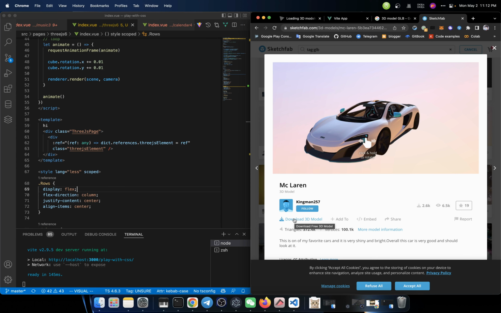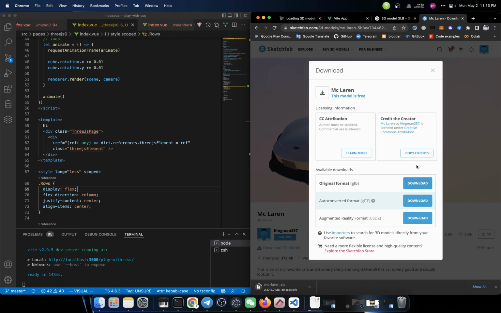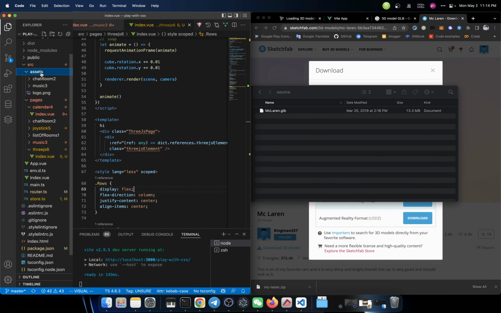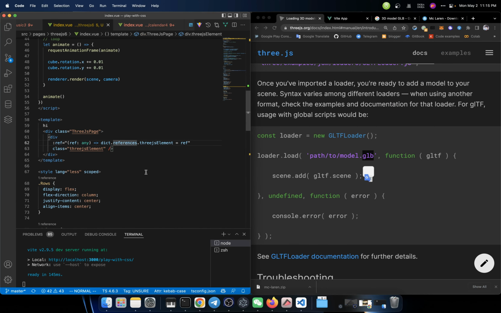Will this one work for us? I don't know. We have to log in to be able to download it. Yes, we could download it. Here we got it. This file has 13 megabytes. We could put it into the public folder, and then let me just try to import it. How can I do that?